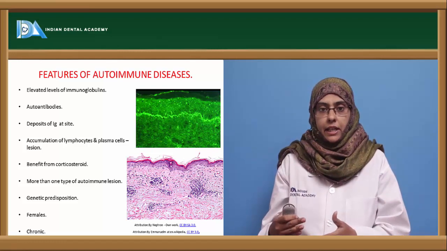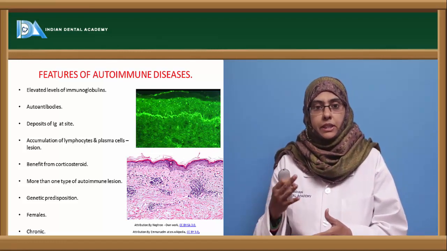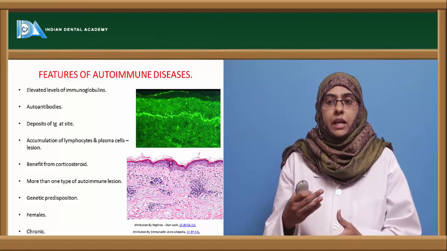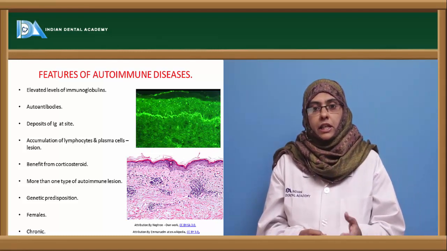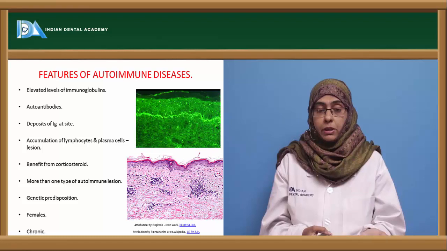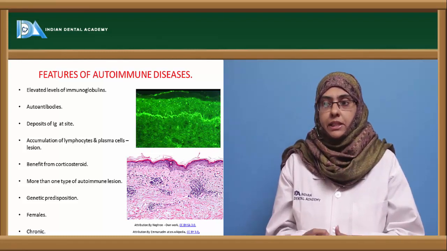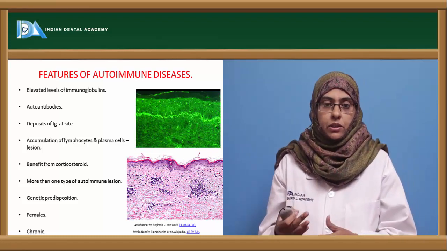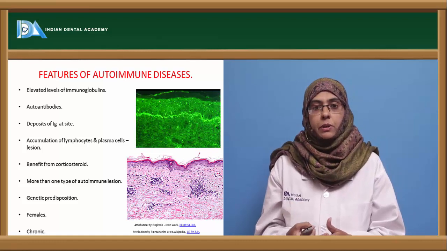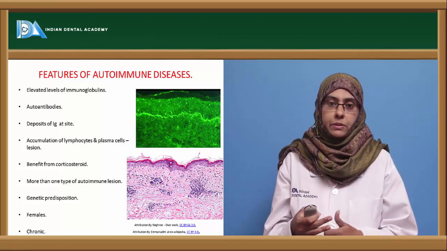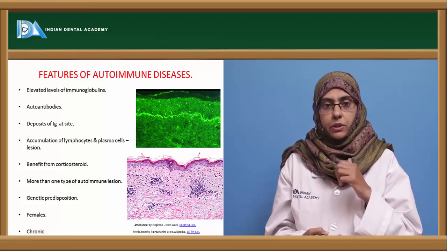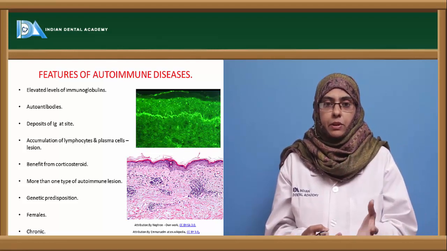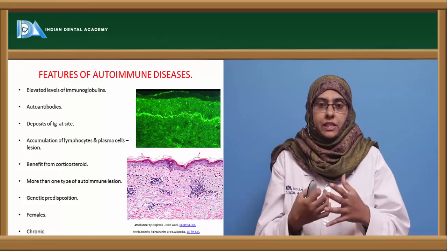So elevated levels of autoantibodies at the site of injury can also be a feature of these autoimmune diseases. Next is the accumulation of lymphocytes and plasma cells towards the lesion. This lesion is usually caused because of the inflammatory response that is produced during an autoimmune response. This autoimmune response develops the inflammatory response that helps in infiltration of the different cells of the immune system.